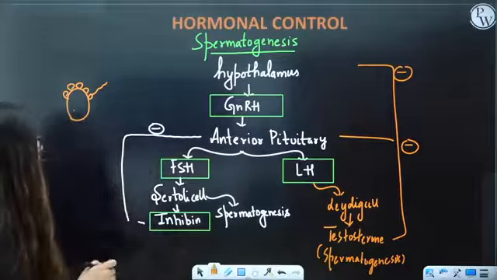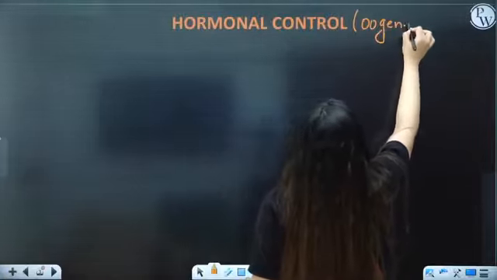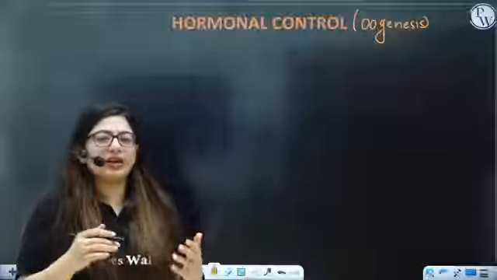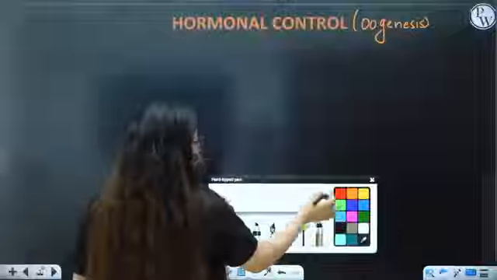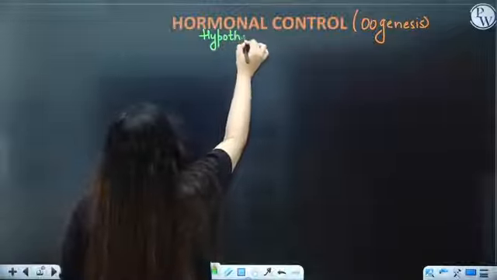Next, we have the hormonal control of oogenesis in a female. All right. So females have somewhat more complex hormones in comparison to males. How? Let's see. First of all, we have the hypothalamus.